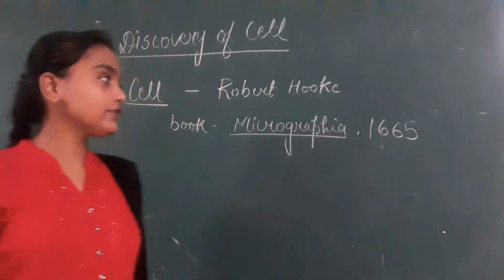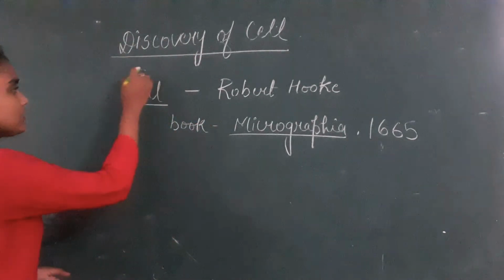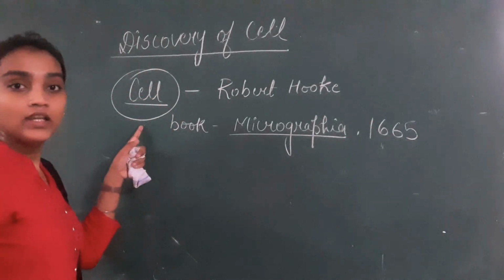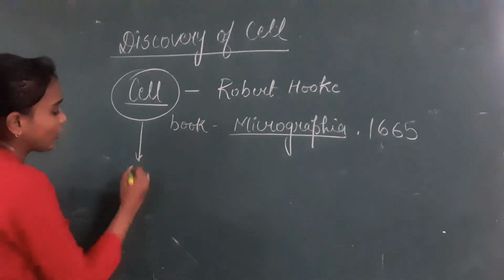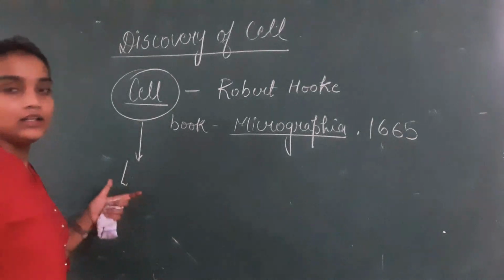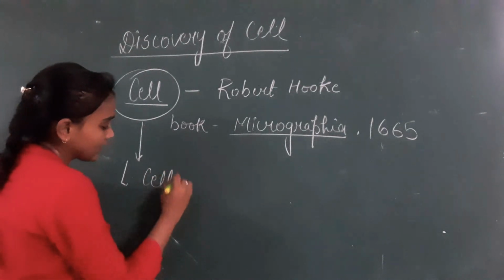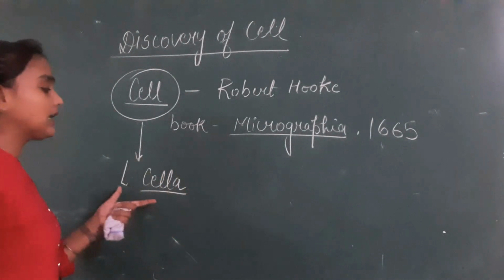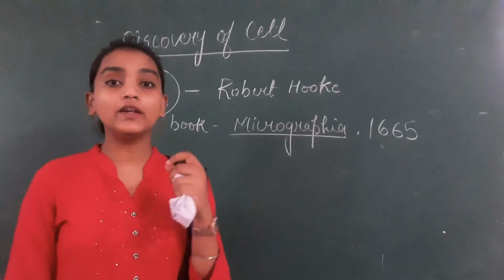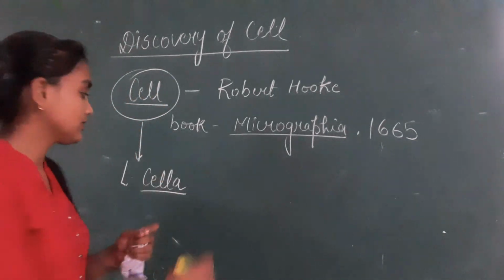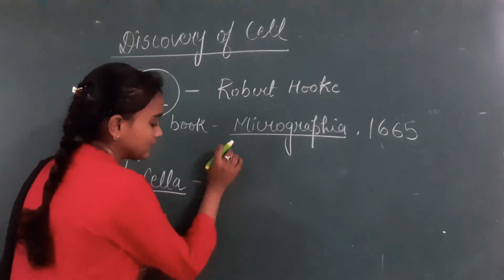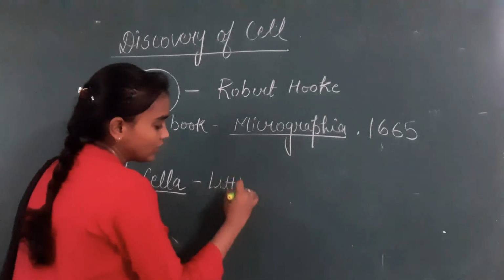So Robert Hooke was the first person जिन्होंने अपनी बुक माइक्रोग्राफिया में सेल टर्म को इंट्रोड्यूस किया. ठीक है, if we talk about the origin of this term children, so cell, it is basically derived from a Latin origin from the term that is cella. अगर हम लैटिन में cella वर्ड को देखें तो it means tiny rooms, small little rooms.